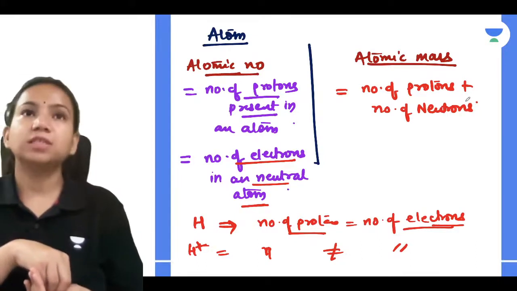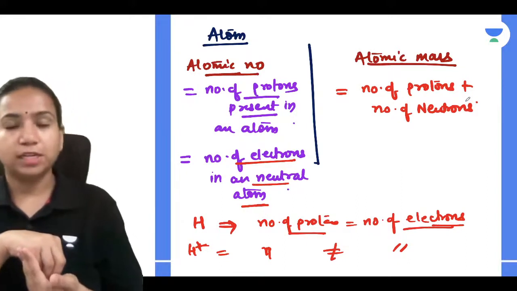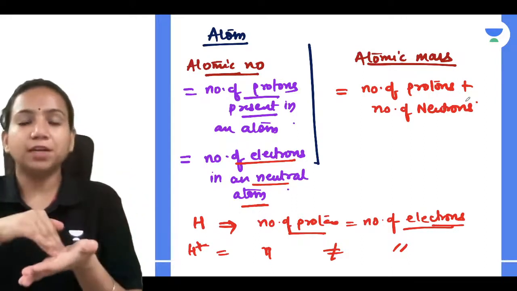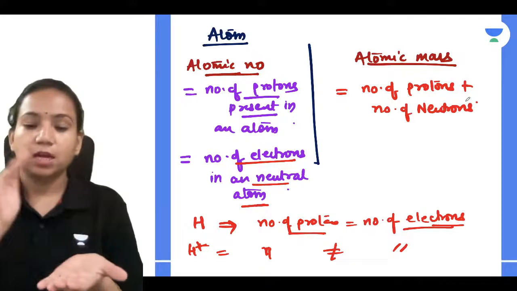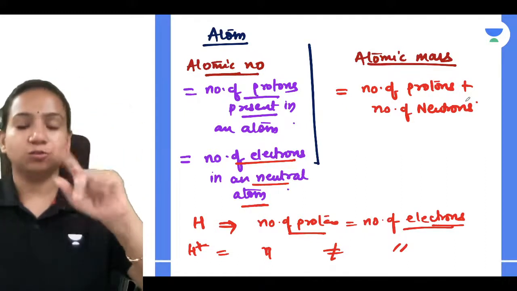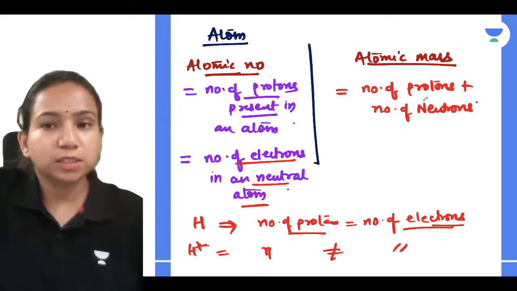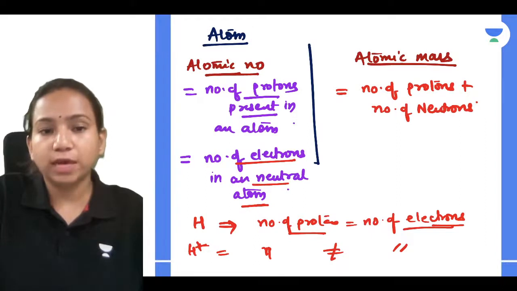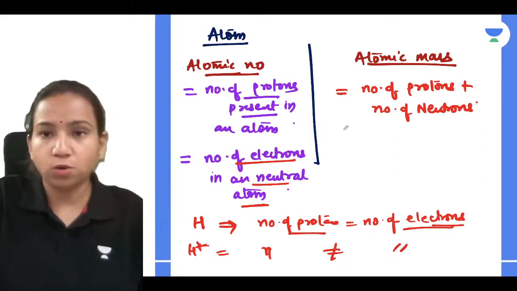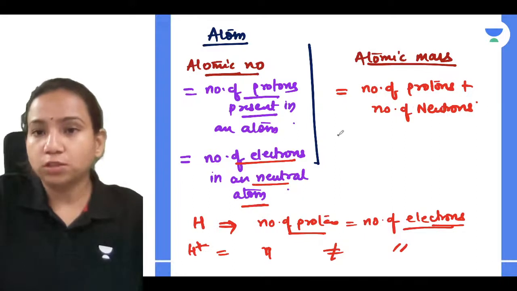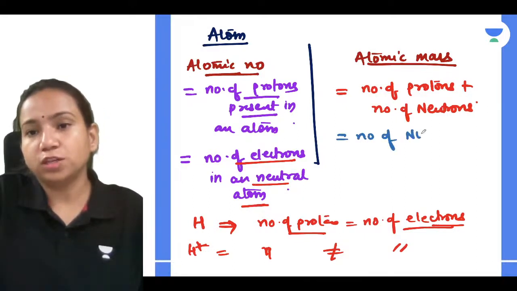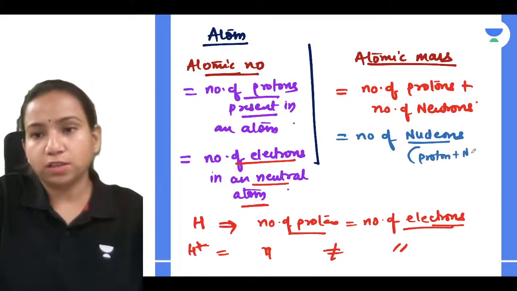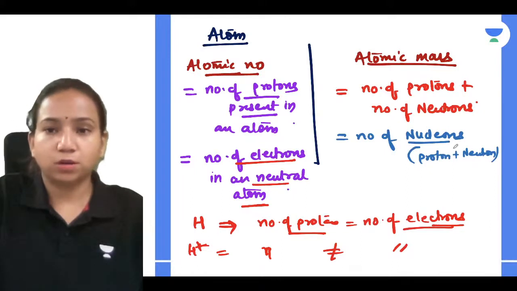If it is present at the center of an atom, what you can relate is very simple. The mass contribution is coming from the center only, and what is there in the center? Nucleus. Nucleus contains protons and neutrons. So atomic mass is equal to number of protons plus number of neutrons, and protons and neutrons together are also called nucleons. Number of protons plus neutrons is also equal to number of nucleons. Nucleons means nothing but proton plus neutron together.